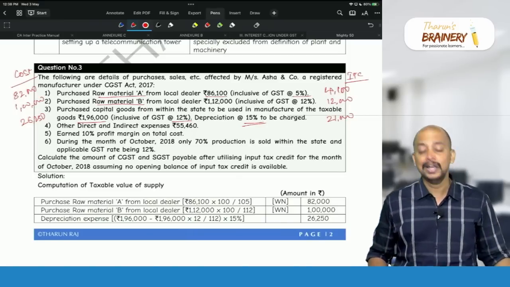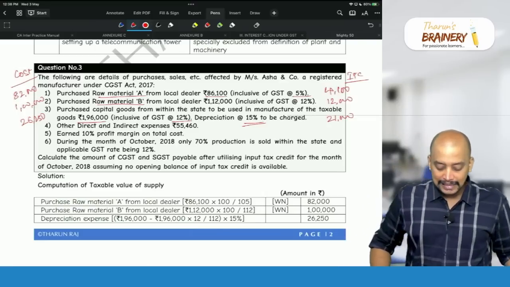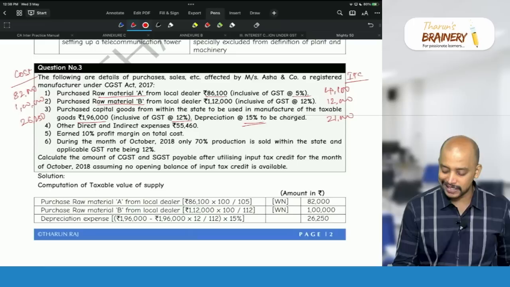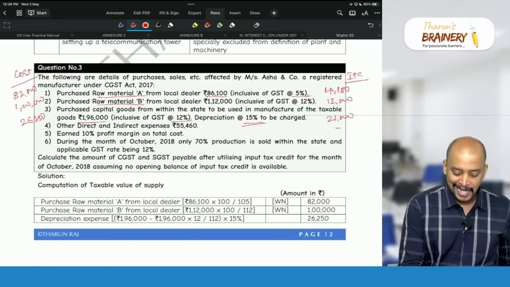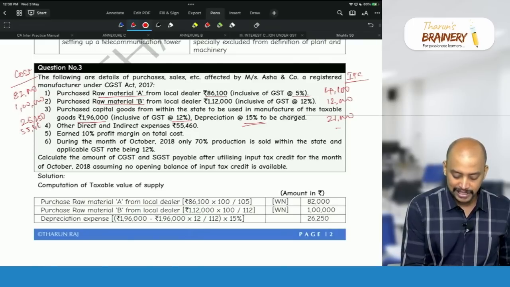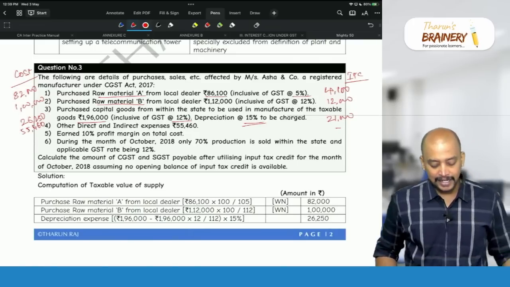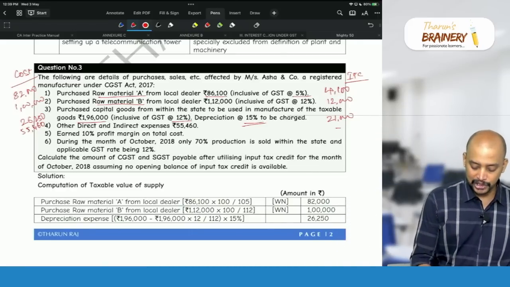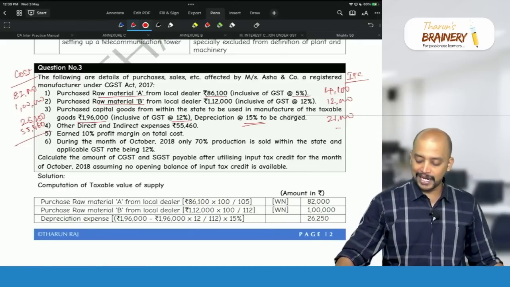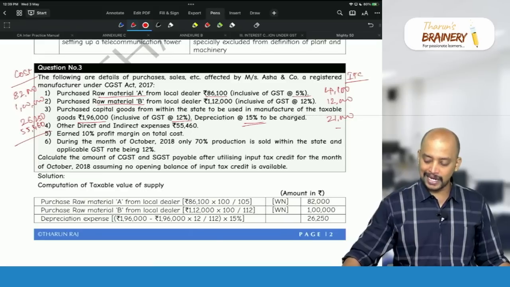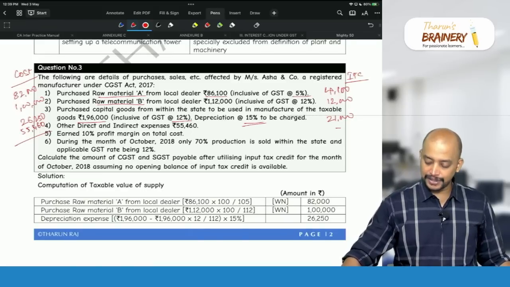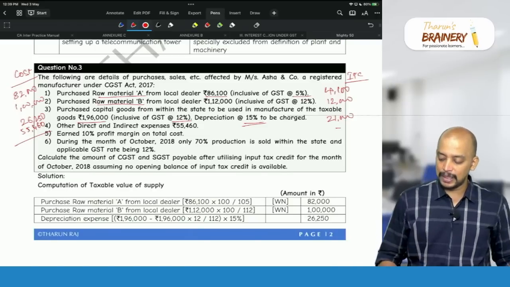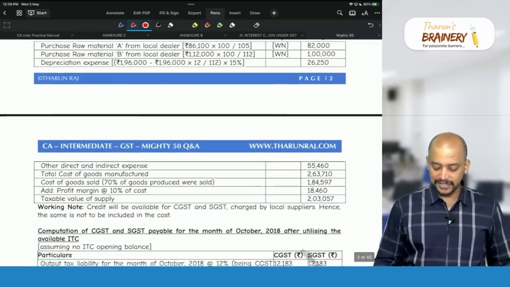That is depreciation 26,250. Other direct and indirect expenses, we don't have any GST information, which means there is no ITC with respect to that, and the entire 55,460 will be taken to the cost. And now you got the cost of production. So what is the cost of production? 82,000 plus 1 lakh plus 26,250 plus 55,460. So that will be 2,63,710.